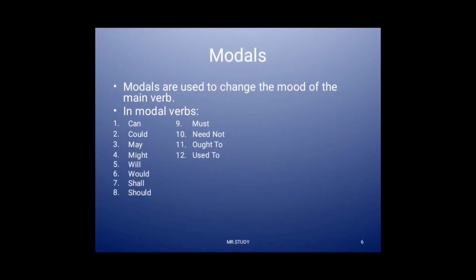Right? Can't is a modal verb. Then, you could not try using a step ladder. Could not is also a modal verb. The bus may arrive on time this morning. The may is an example of a modal verb.